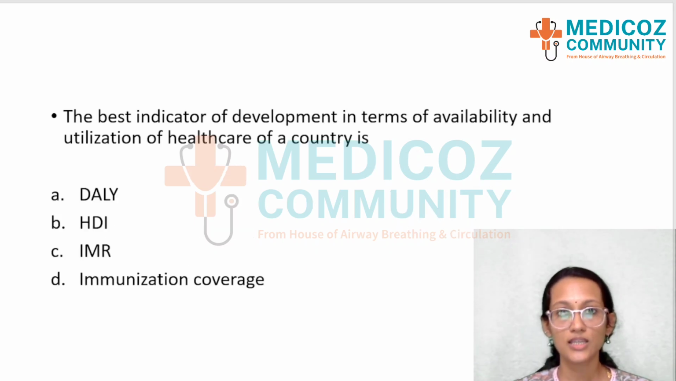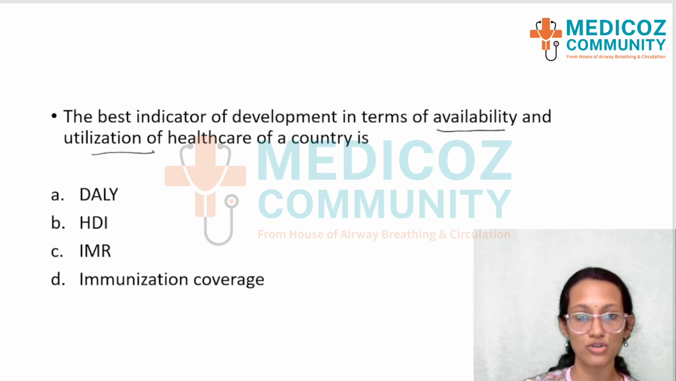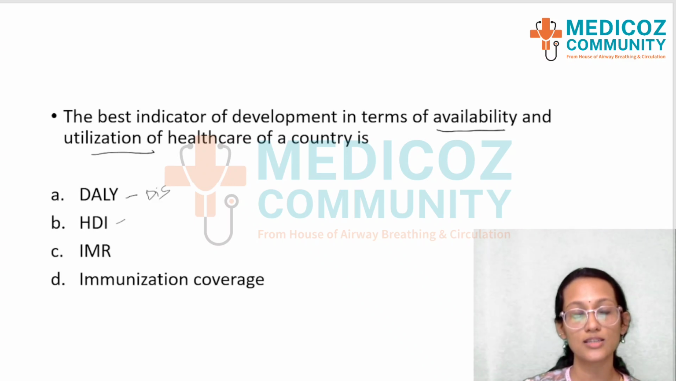The best indicator of development in terms of availability and utilization of healthcare of a country is. So they're looking for both healthcare availability and healthcare utilization. The options are DALY, HDI, IMR and immunization coverage. So here you should know that DALY is a direct indicator of disability. HDI is an indicator of quality of life and standard of living. Infant mortality rate and immunization coverage would be the doubt. You would be having doubt between which of these two are the right option.